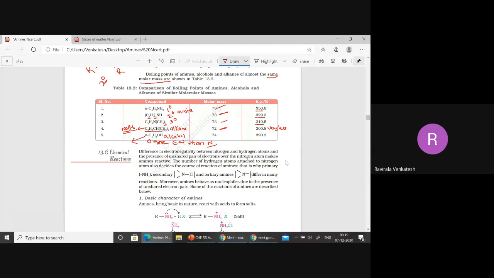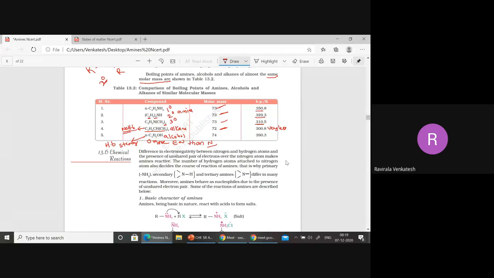In this case, hydrogen bonding is strong. Now, among primary, secondary, and tertiary amines, primary amines have a higher boiling point than secondary and tertiary when they have the same molar mass. Next, in alkanes there is no hydrogen bonding, so they have a very low boiling point.